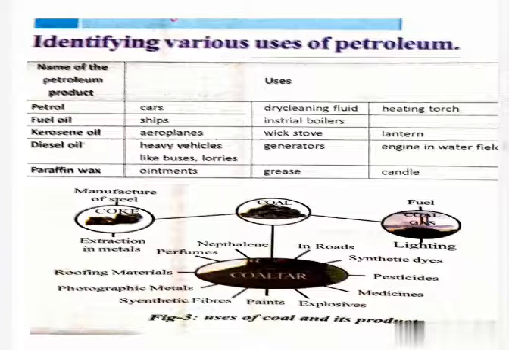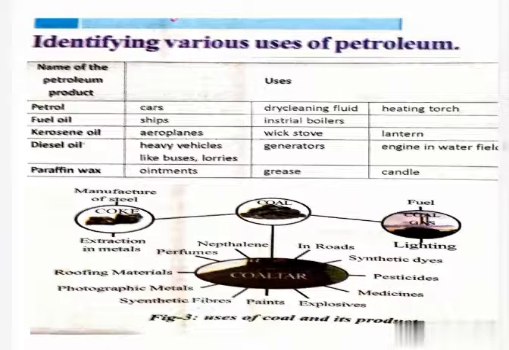Interestingly, naphthalene balls, which we place in our almirahs with clothes to keep a smell, are used to repel moths and other insects. These naphthalene balls are also prepared from coal tar.